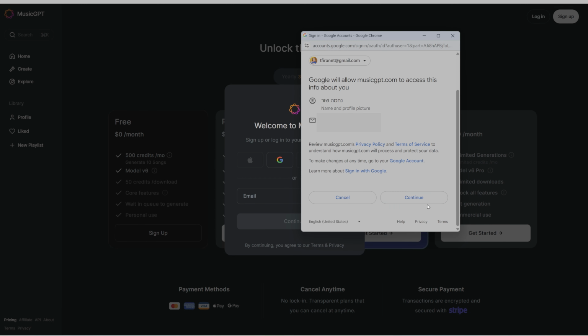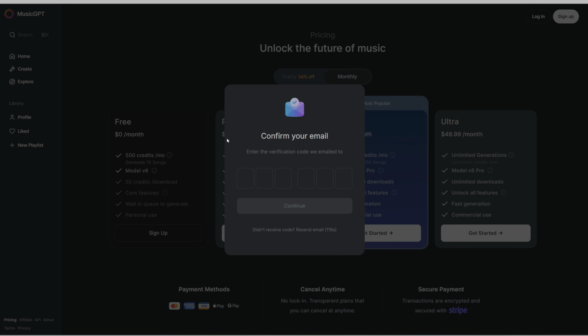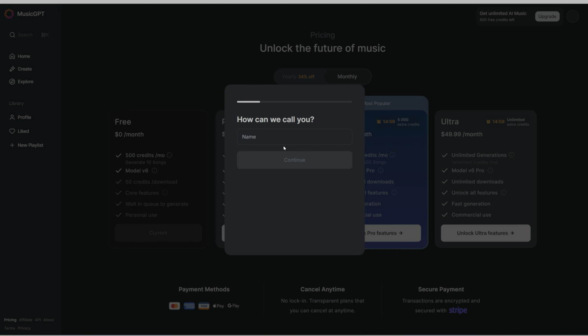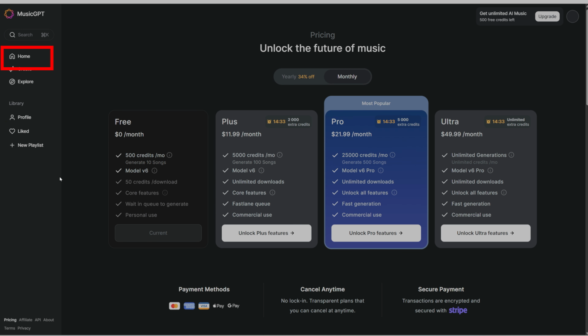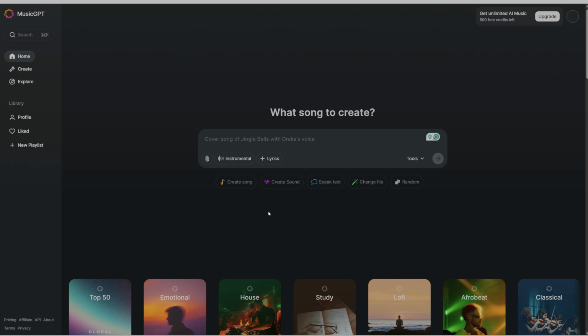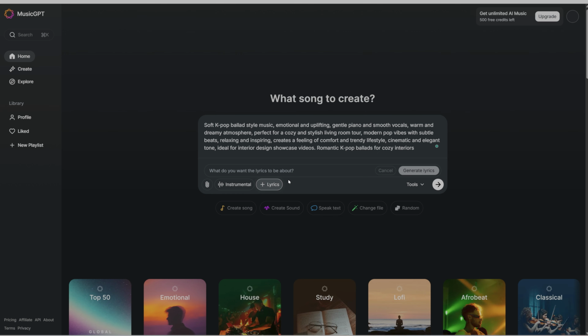After you sign up, you need to confirm it is your email by grabbing the code from your email. Then, you will see some questions. Just click on what describes you in the next few pages. After you are inside the tool, click on Home to start creating the music. When you use GPT Music, you can create music in different ways. In the prompt box, you can write a prompt describing the music you want to create.